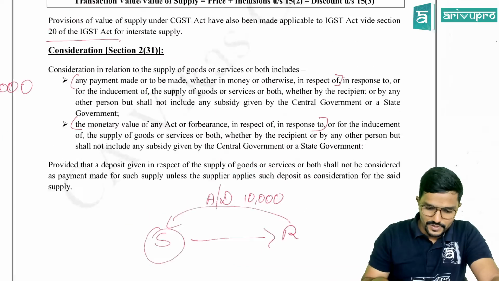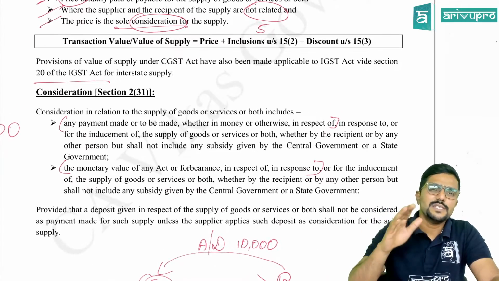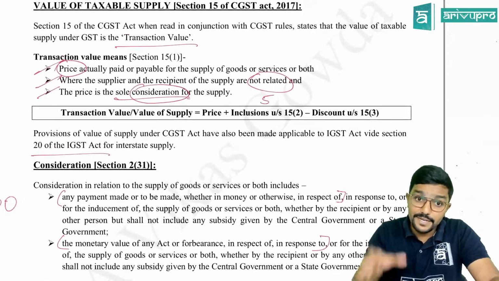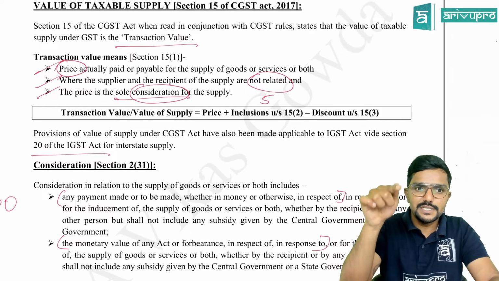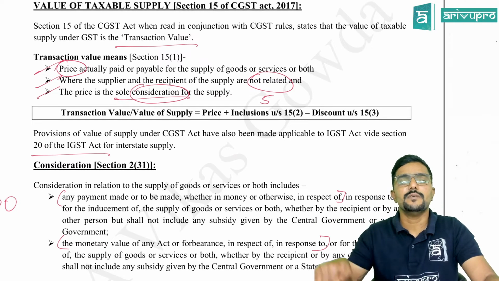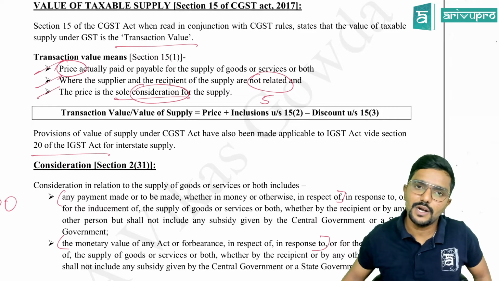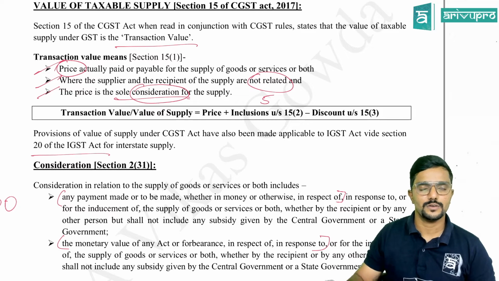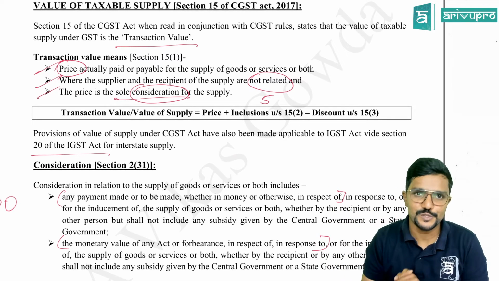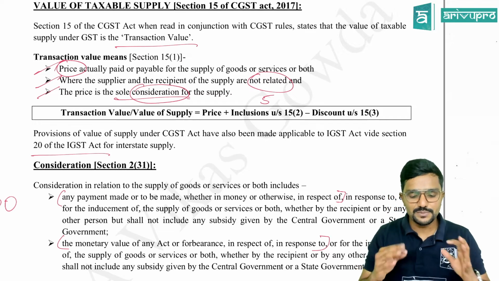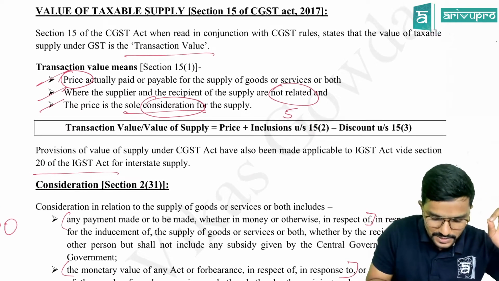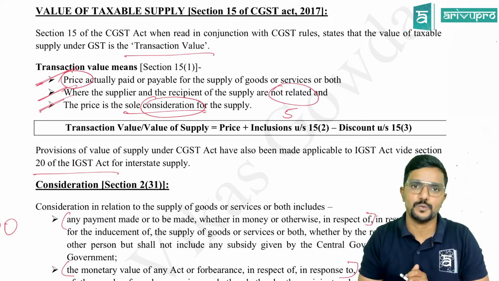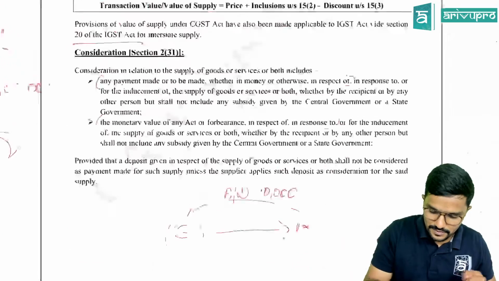Yes, sir. So consideration can be in money or not in money, it can be in monetary form or non-monetary form, but here 15.1 is telling only if price is the sole consideration, we will calculate the value of supply as per section 15. If price is not the sole consideration, then we will go to valuation rules. Is that clear, guys? Yes. So please be very careful. Section 15 is applicable only if all these three conditions are satisfied. Even if one condition is not satisfied, we have to straight away go to valuation rules. Clear? Yes, sir.